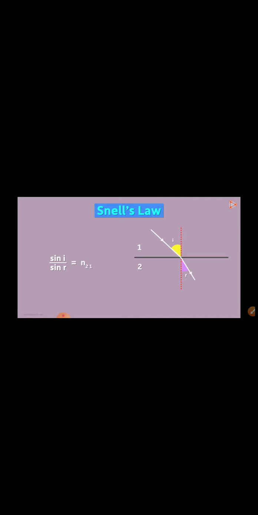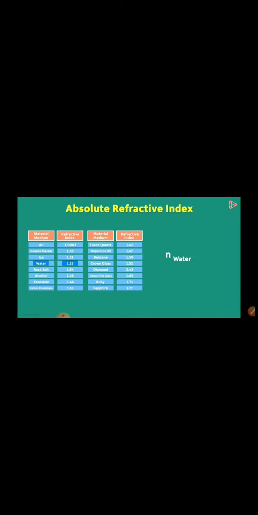In the previous video, we'd seen what n21 means. It is equal to the ratio of speed of light in the incident medium to the speed of light in the refractive medium. So we can also say that sine i over sine r is v1 over v2. There's yet another way to understand this. We may want to understand the ratio in terms of the absolute refractive indices of the medium. Absolute refractive index, if you remember, is the refractive index of a medium with respect to vacuum. For instance, if the refractive medium is water, then it's written like this.